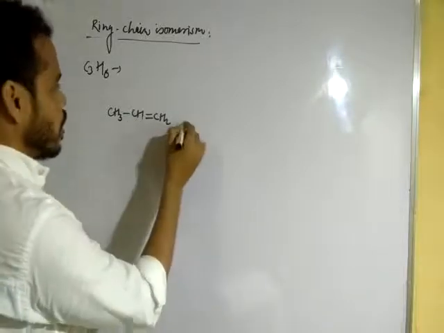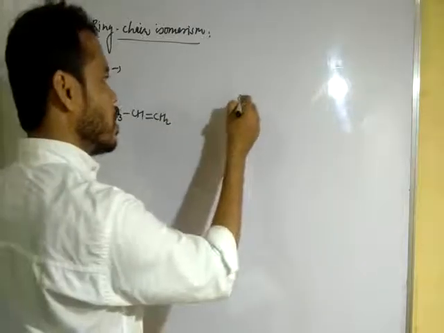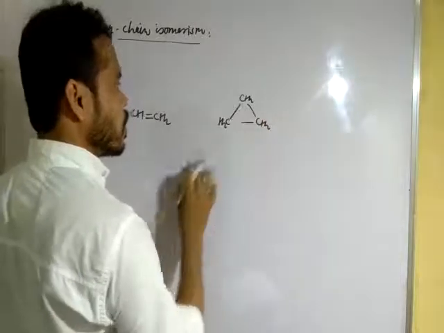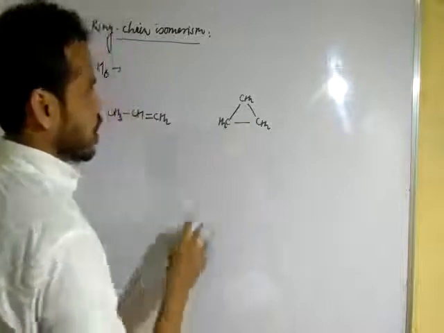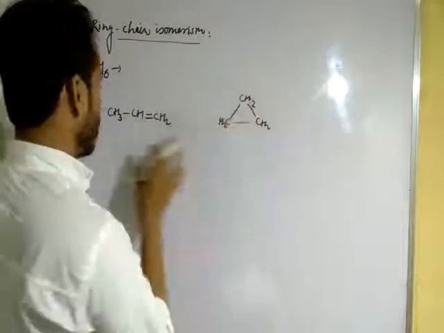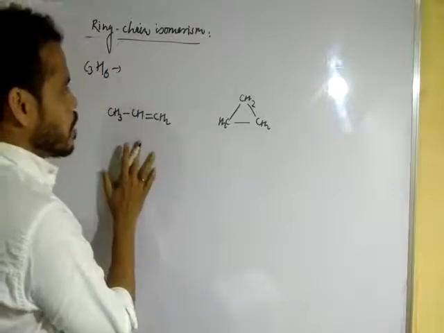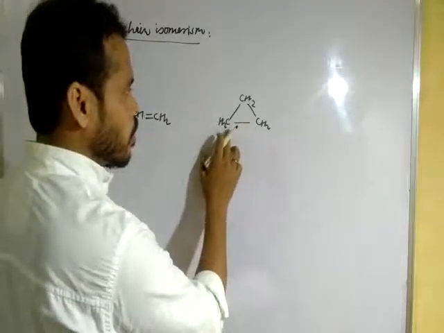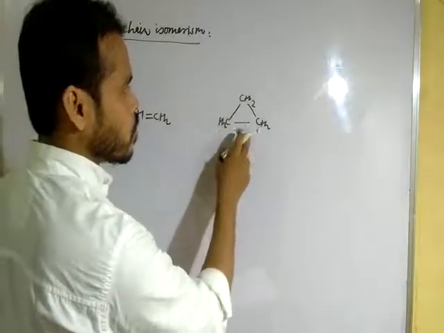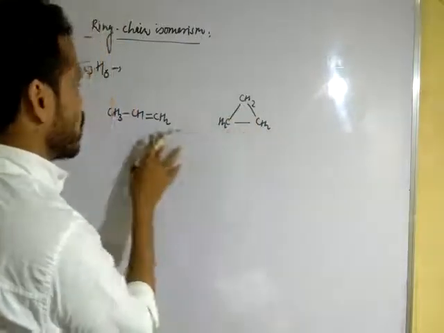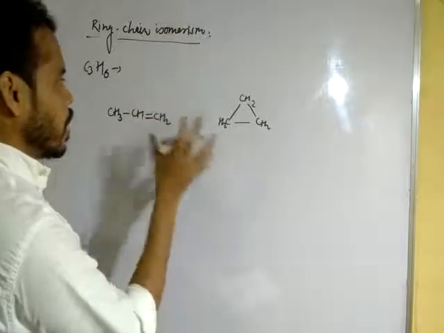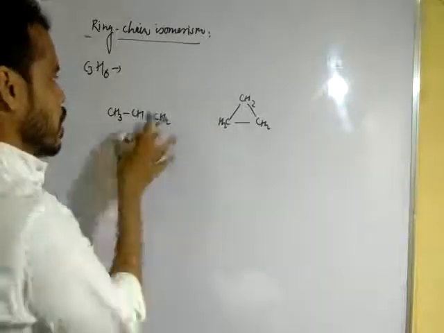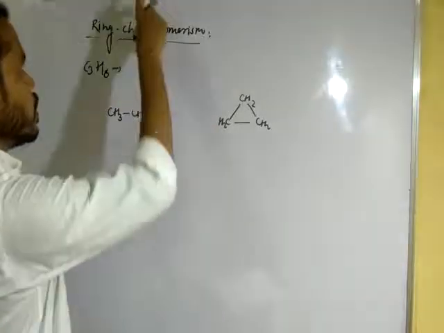The other example is CH2, CH2, CH2. This is another kind of structure. You can see this is the ring structure and this is the open structure. In the open structure, the number of carbon atoms and hydrogen atoms is the same as in the ring structure: 3 carbon and 6 hydrogen. The structures are different, but the number of atoms is the same in both. It is an open structure and a ring structure, so they are called ring chain isomers.